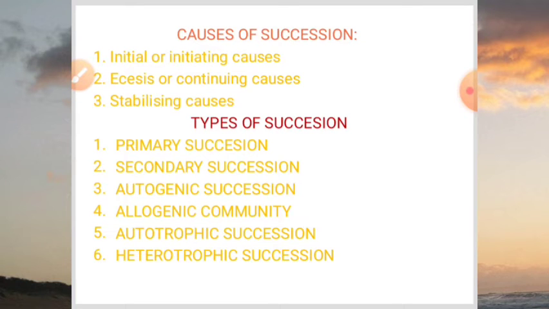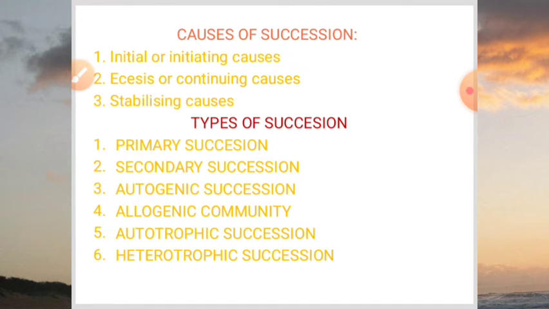Besides climate, other factors can also be stabilizing factors, like edaphic factors. In the end, a climax community is formed over there. This climax community is in equilibrium with the environmental conditions of the area.